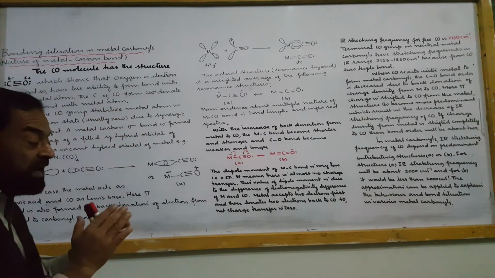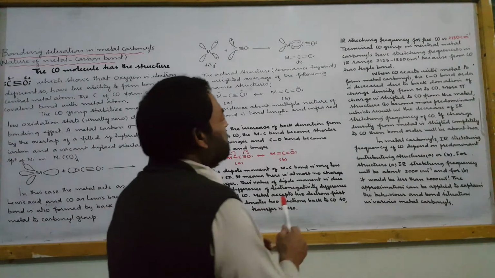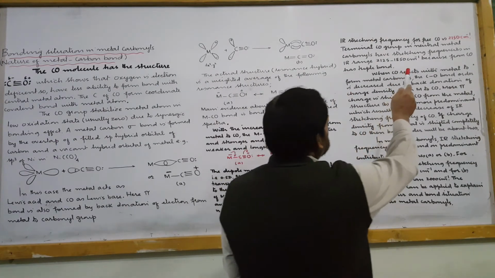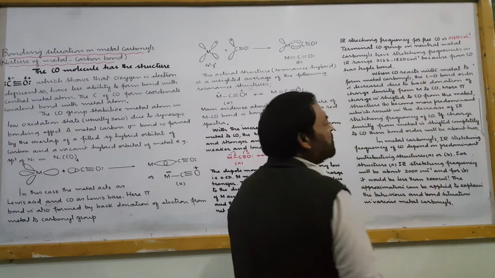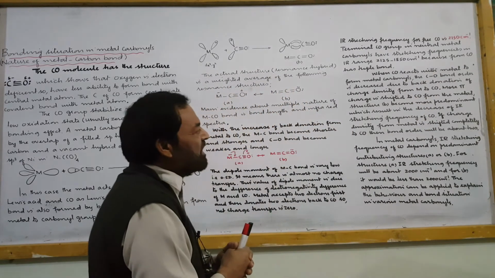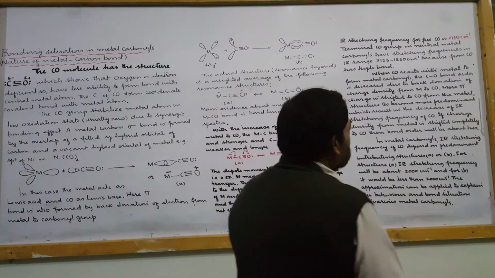So net charge transfer is 0. Due to this net charge transfer 0, the dipole moment value is very low. The IR infrared stretching frequency for free carbon monoxide is 2150 per centimeter. Terminal carbon monoxide groups in neutral metal carbonyls have stretching frequencies